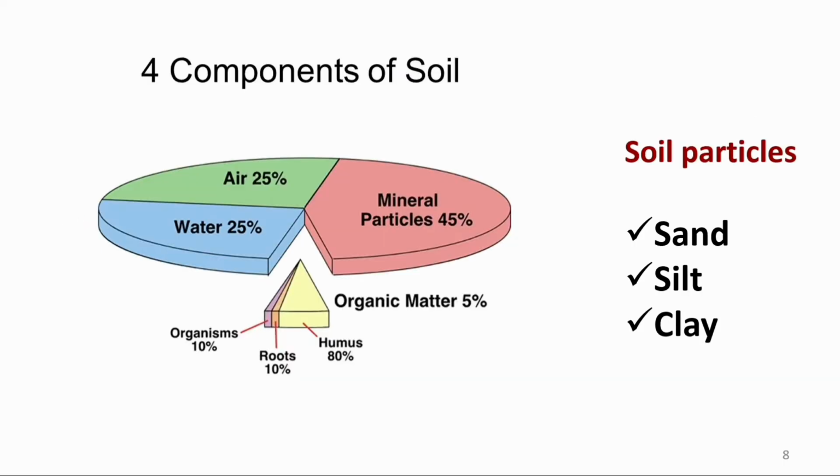Next is soil components. There are about 4 components of soil as air, which is about 25%, water also about 25%, remaining 50% consists of 45% of mineral matter and 5% of organic matter. The mineral particle includes sand, silt and clay, while organic matter comprises of organisms, roots and higher amount of humus. From this, questions may also appear the proportion of particular component in percentage. This can be expected from the examination point of view.